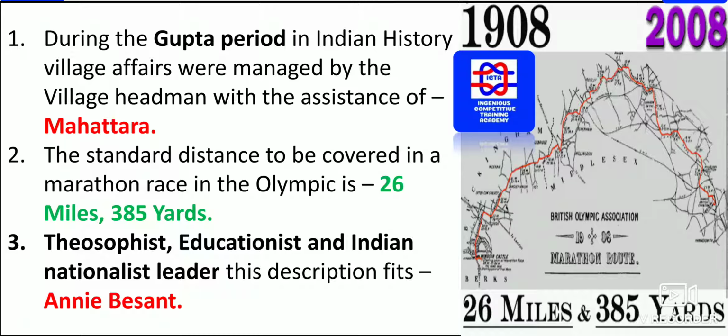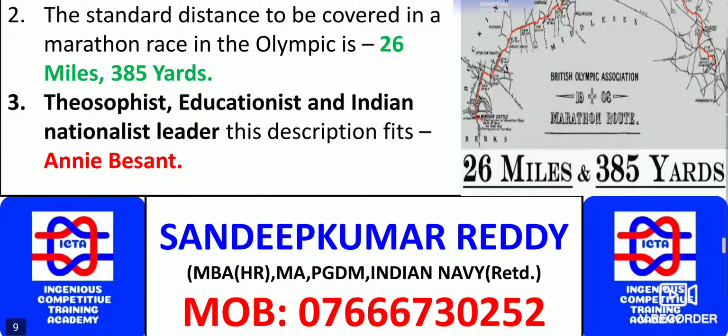Theosophist, educationist and Indian nationalist leader. This description fits whom? Annie Besant. We knew that the Home Rule League was formed by whom? That was formed by Annie Besant. She was a Theosophist, educationist and Indian nationalist leader. So this is one thing you have to remember, guys.